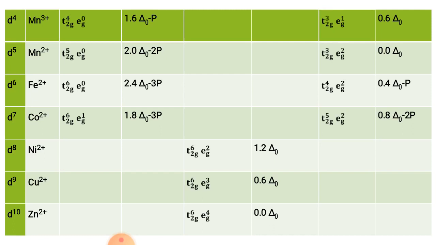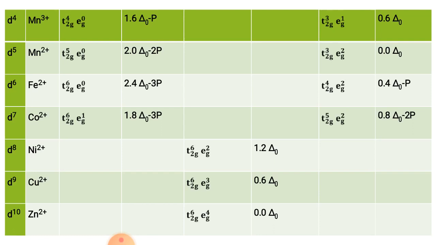So that is why you have to focus on the d4 to d7 configurations, where the effect of strong field and weak field ligands is seen. In the case of weak field ligands, they follow Hund's rule, but in the case of strong field ligands, they do not follow Hund's rule.